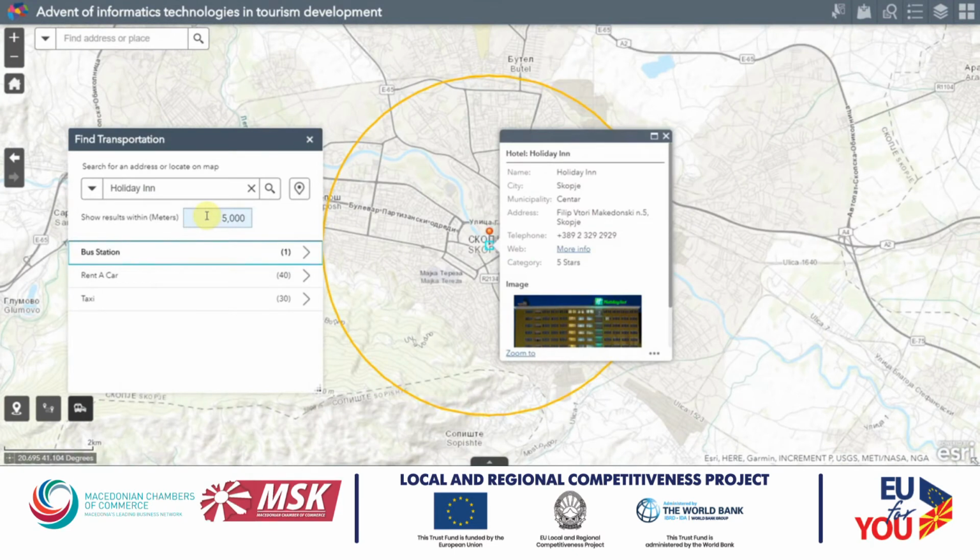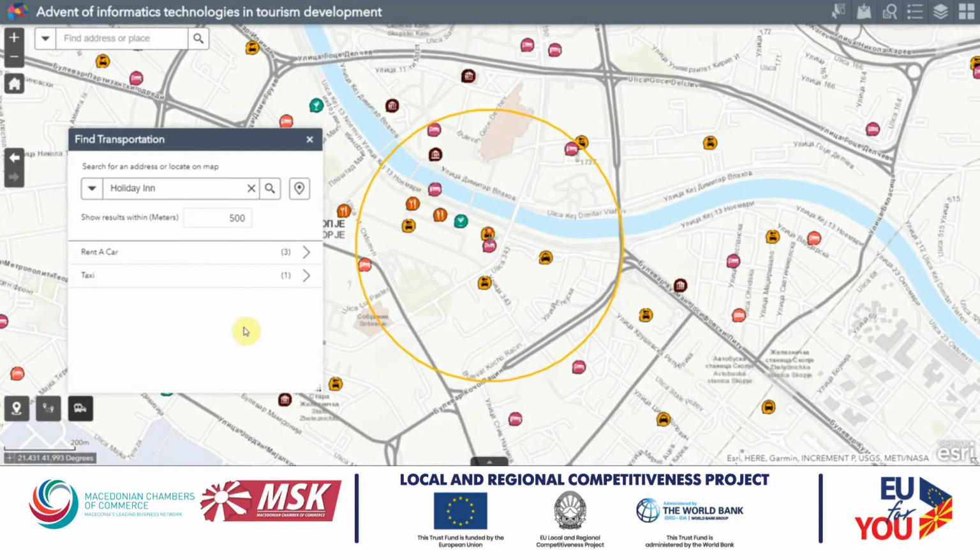In the field Show Results Within, you can choose the area within which the search will be performed. When the search is done, the list with the results is shown, grouped by the type and within the chosen area. We will see now the details for one of the offered options.